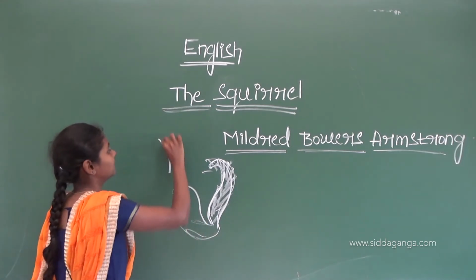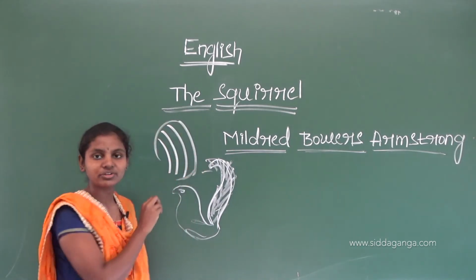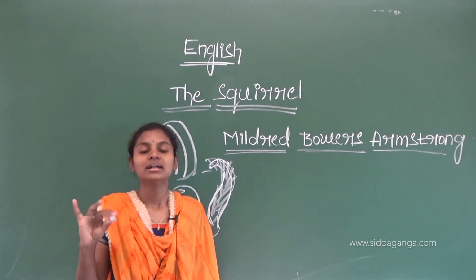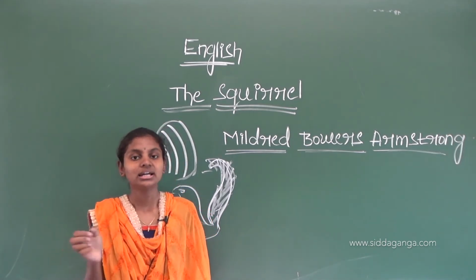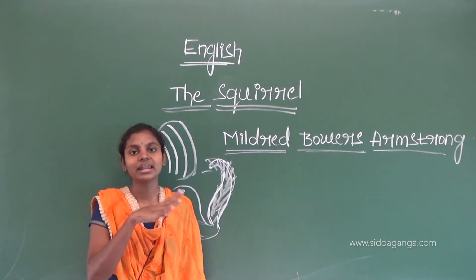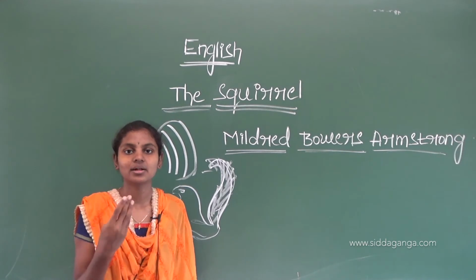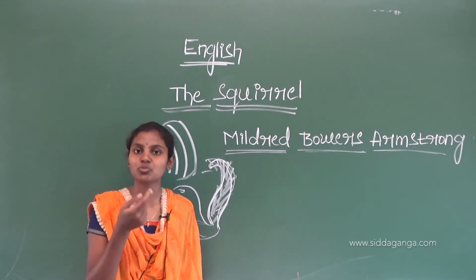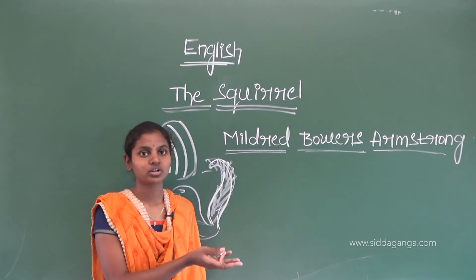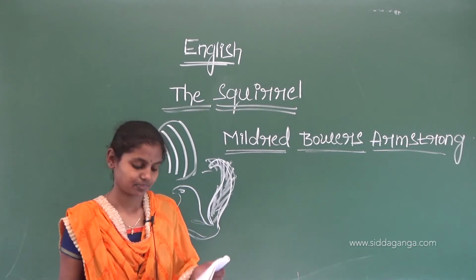There are some such structures on the body of the squirrel, and those are grey in color. So the poet tells that the squirrel wears a grey colored overcoat to protect his body from atmospheric conditions like rain, the summer season and also the winter season.